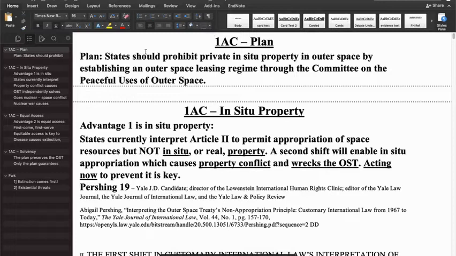This argument is that instead of the whole resolution, which was that private entities appropriating outer space should be banned, it specified a method in which that would happen, which was through a creation of a leasing regime that the UN essentially made, which is like a UN committee.